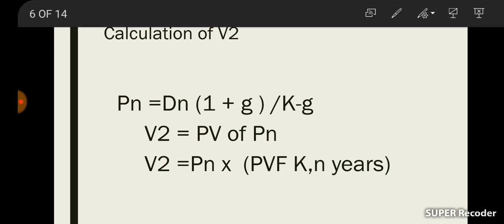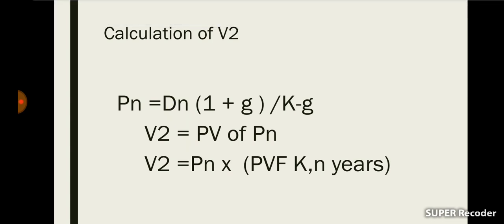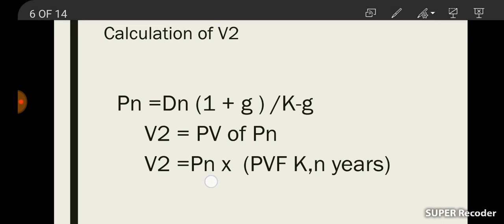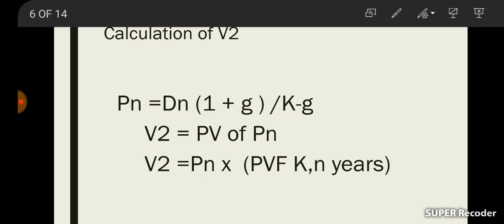That is, Pn is equal to, instead of D0 we can use Dn, Dn into 1 plus G divided by K minus G. Then we will get Pn, and the present value of Pn is V2, the value of dividend in the normal growth period, that is the constant growth period. For calculating the present value we can multiply Pn with the present value factor, then we will get the present value of Pn. That is V2.